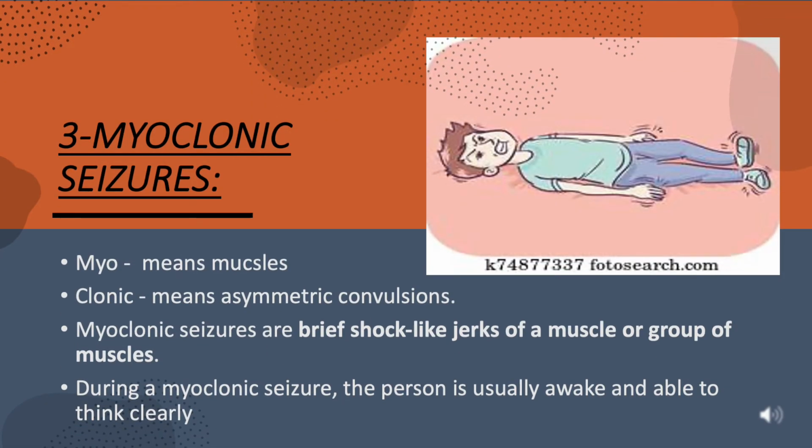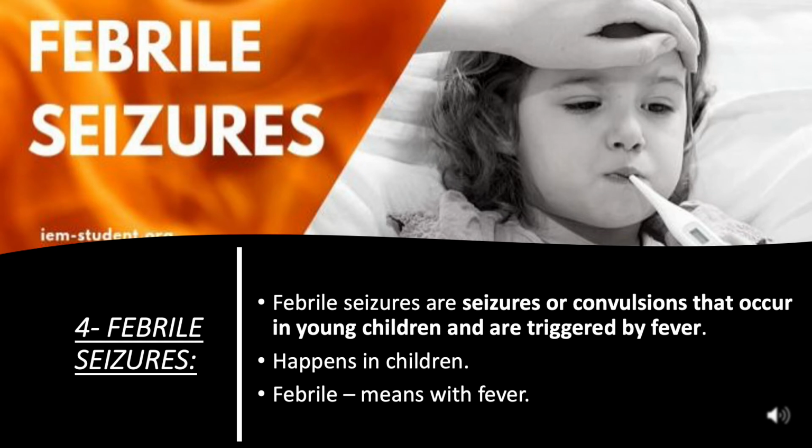Myoclonic seizures. Myo means muscles. Clonic means asymmetric convulsions. Myoclonic seizures are brief shock-like jerks of a muscle or group of muscles. During a myoclonic seizure, the person is usually awake and able to think clearly. Febrile seizures. Febrile seizures are seizures or convulsions that occur in young children and are triggered by fever. Happens in children. Febrile means with fever.